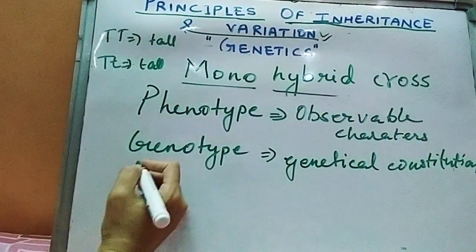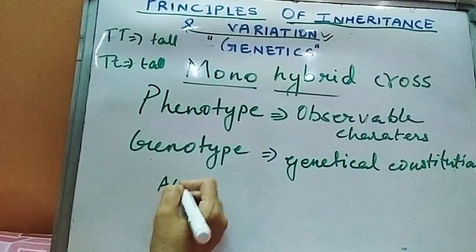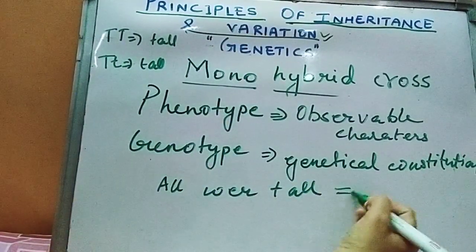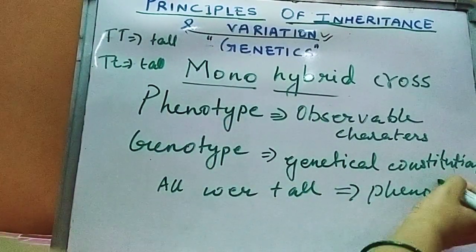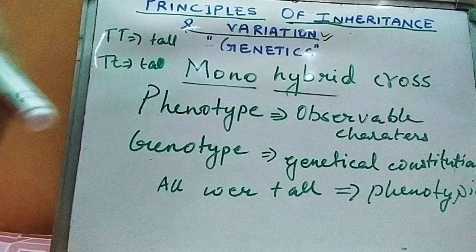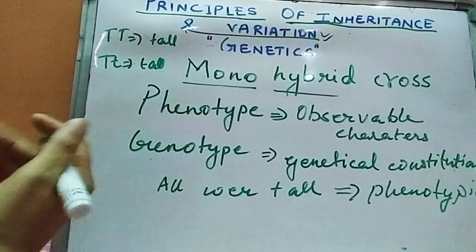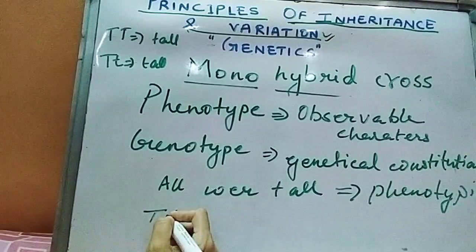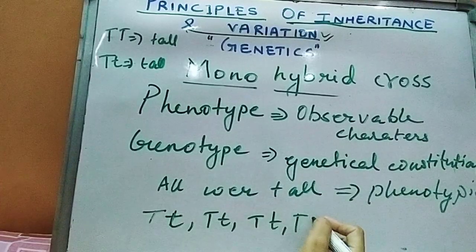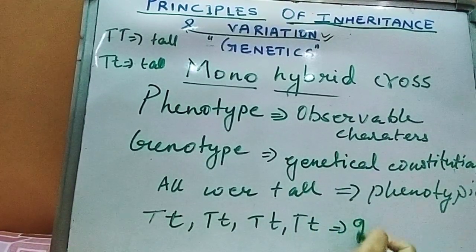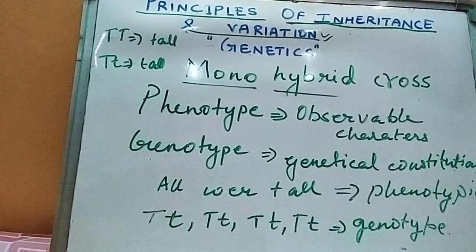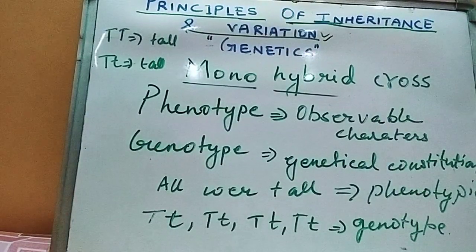So in his first cross, Mendel found that all plants which were produced were tall. This was the phenotypic feature, or phenotype. And if it is asked what the genotype of these offspring was, you have to write that the genotype was Tt, Tt, Tt and Tt. That was the genotype. So genotype means the genetic makeup and phenotype means the observable character.